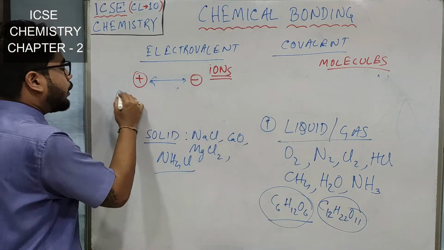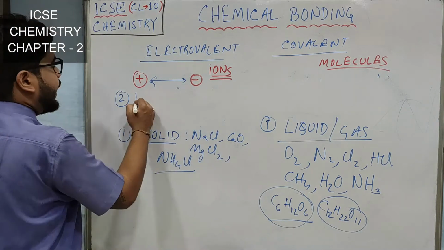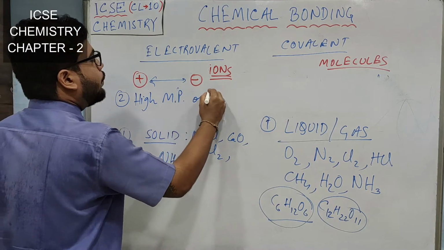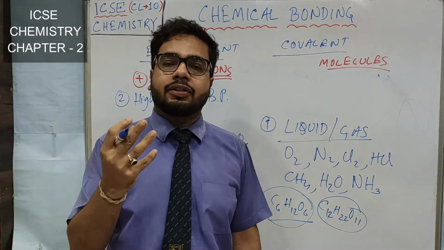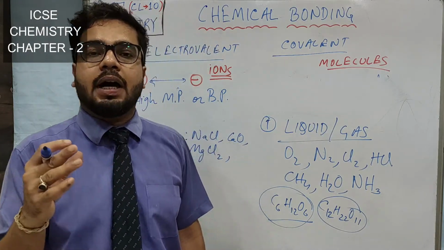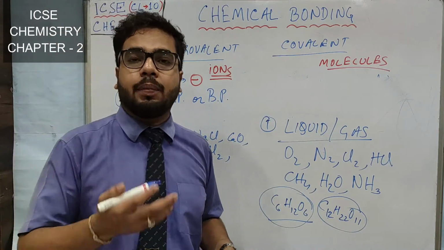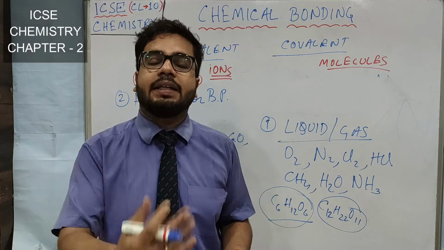Now in number two, what we have to understand, as the attraction force is very strong, they have high melting point or boiling point. Because where the attraction force is more between the ions, their melting point and boiling point will be more, because that needs more energy to change its state.